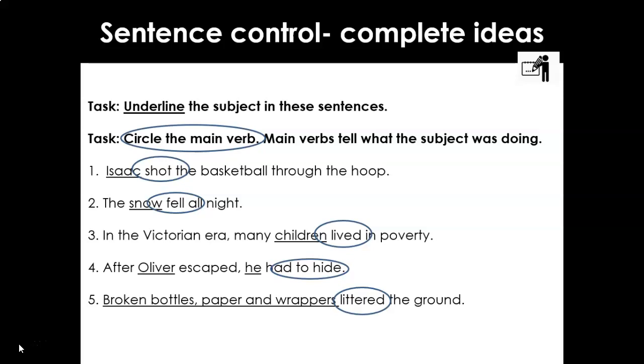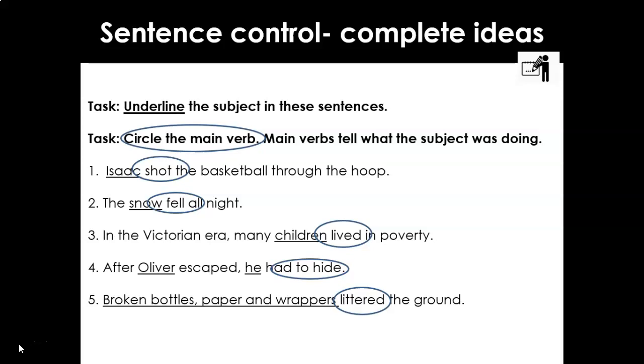Okay, so after Oliver escaped, he had to hide. Now, what is the focus of the subject, or who is the subject, sorry, of the sentence? Oliver and he. Brilliant, because the he is replacing the noun Oliver, the pronoun. So he, what did he have to do? He had to hide. Brilliant.